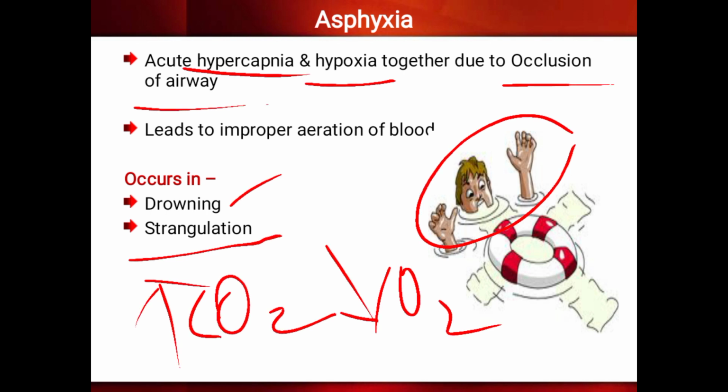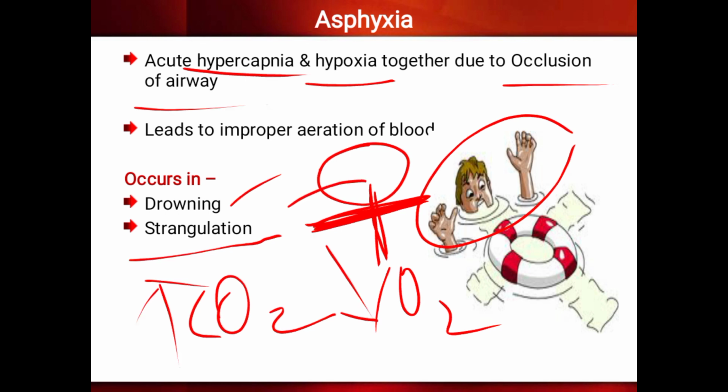So hanging, what will happen? If you are doing hanging, here the airways are present, right? The trachea and all, so that will be occluded. If it is occluded, the oxygen is not entering through these airways, so that will lead to hypoxia.